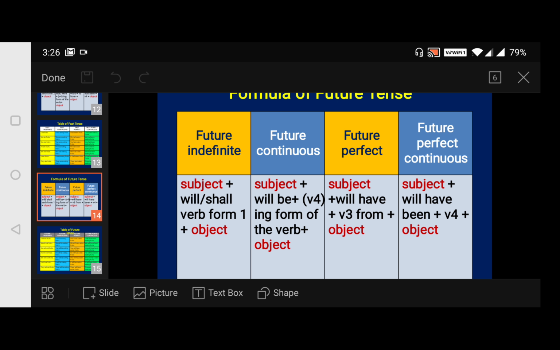So I can say, it will be sunny tomorrow. Because it is "it", I have used will. If it was I, I would use shall. For we, I should use only shall. That's the thing. He will watch television. Because it's he, I have used will. I shall be going to Shirdi tomorrow. We shall be writing tests on Monday. He will be playing cricket next week. They will be practicing some test on Monday.